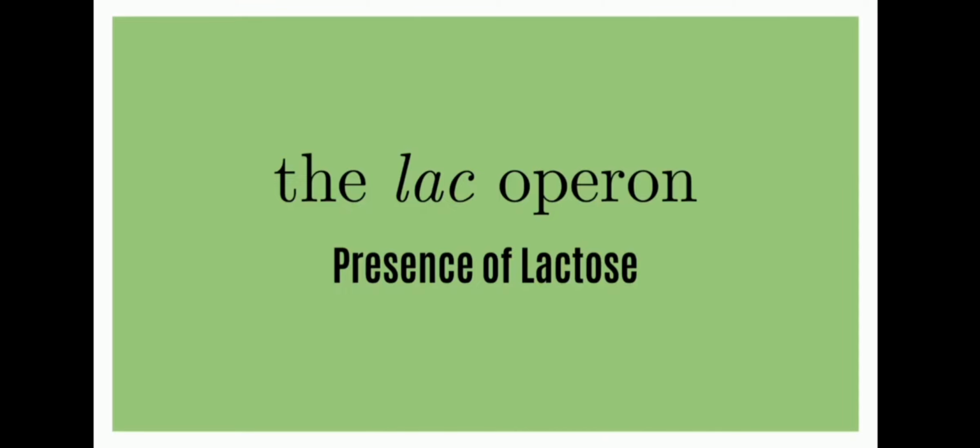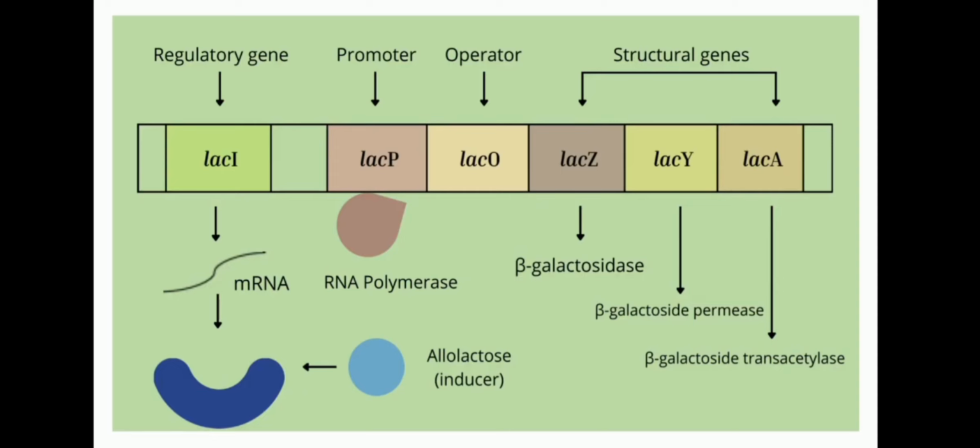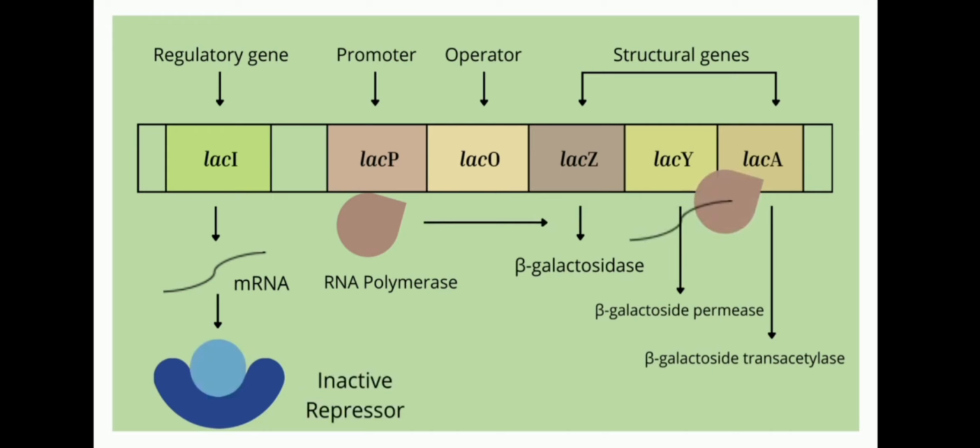The lac operon, presence of lactose. With lactose in the cell, lactose or allolactose binds to the repressor, which makes it inactive. Allolactose acts as an inducer by binding to the repressor, resulting in a conformational change in the repressor and losing its affinity for the operator.